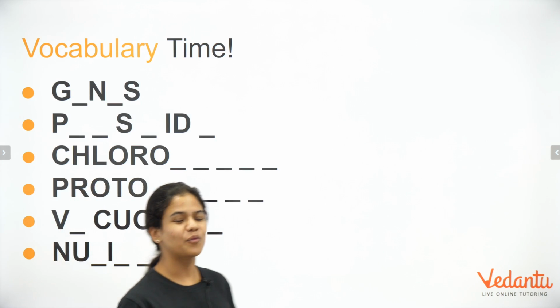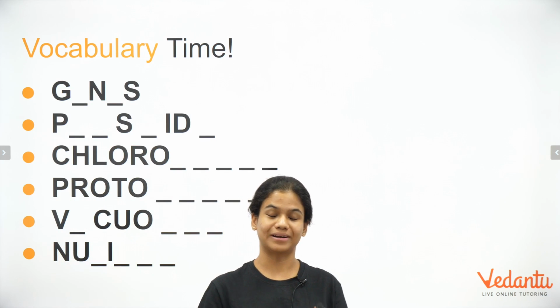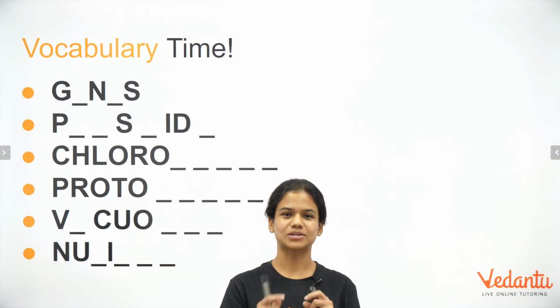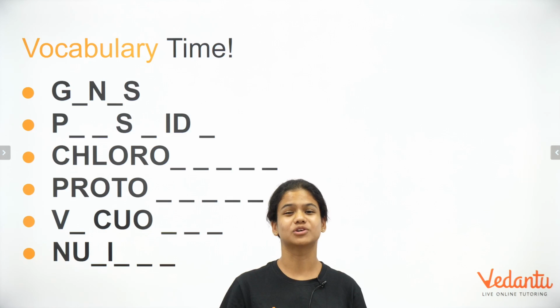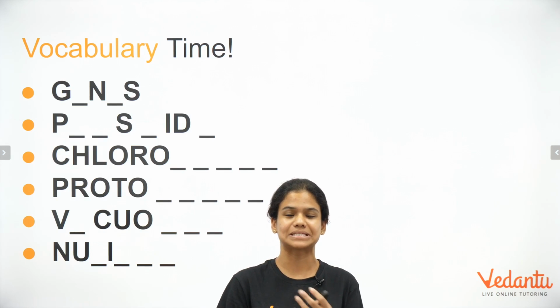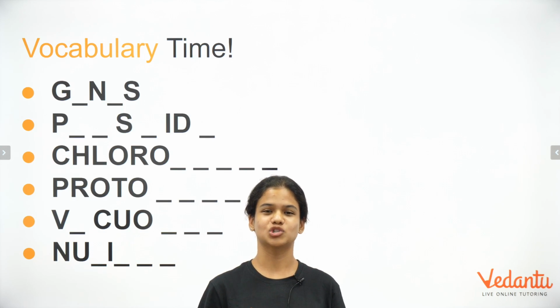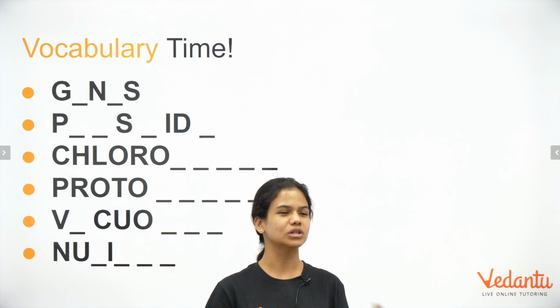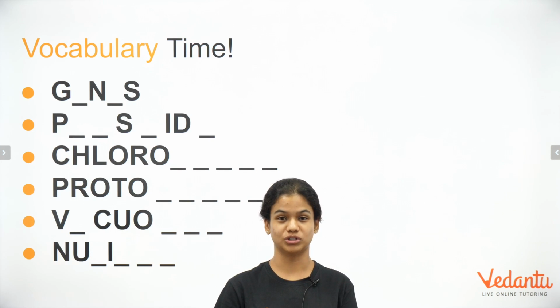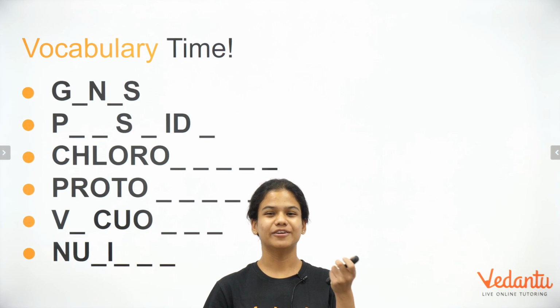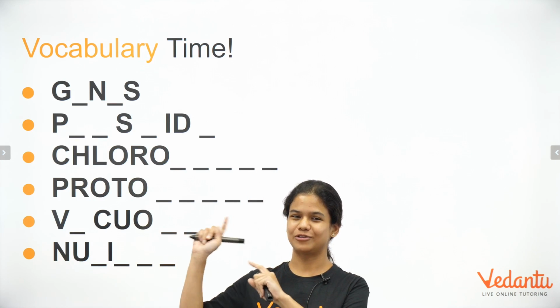Okay, now when I was a biology student, no matter which class I was in, I always got one thing wrong. I always got the names wrong. I always got the spelling wrong, and I think that's a mistake that a lot of us tend to make, right? So what we're going to do is quickly revise all the vocabulary that we have learned in the session till now. Alright, you can see there are words but there are also blanks.